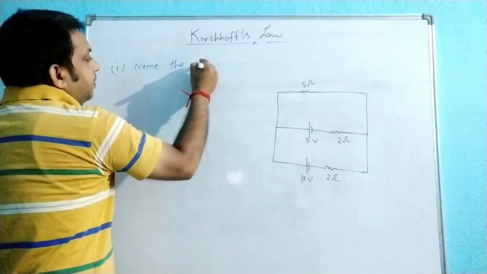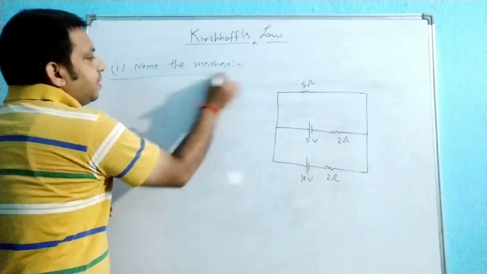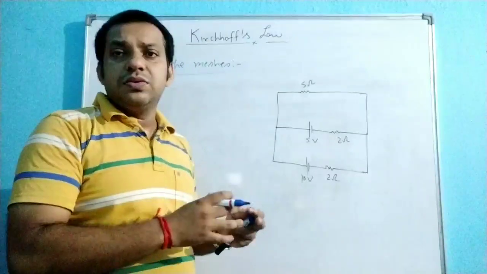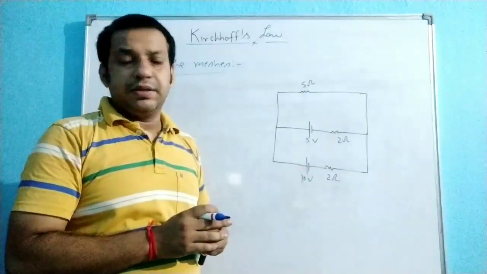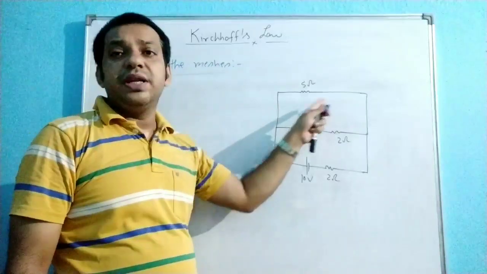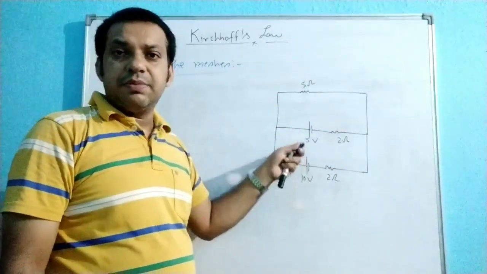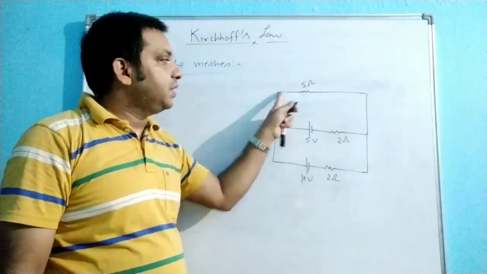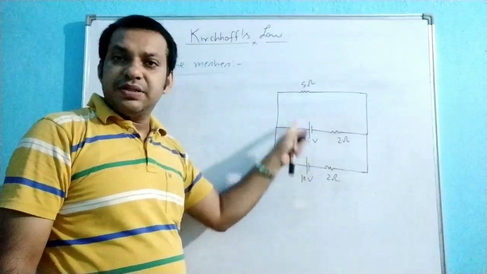Name the meshes. Whatever meshes the circuit has, you first of all have to apply the nomenclature there. That means you have to name all the meshes. So here, how many meshes are there? That means how many simplest closed paths are available here. You can see one closed path is this one, and another closed path is this one. The two meshes are available here.